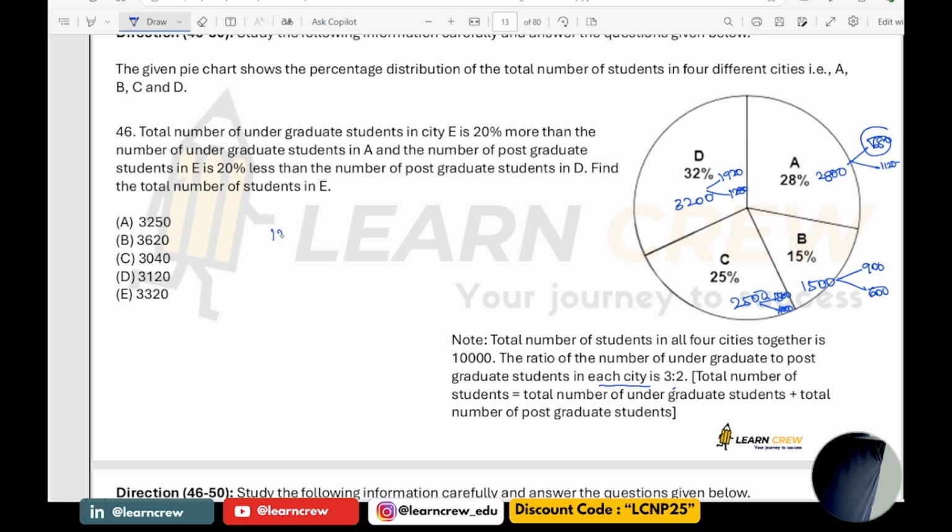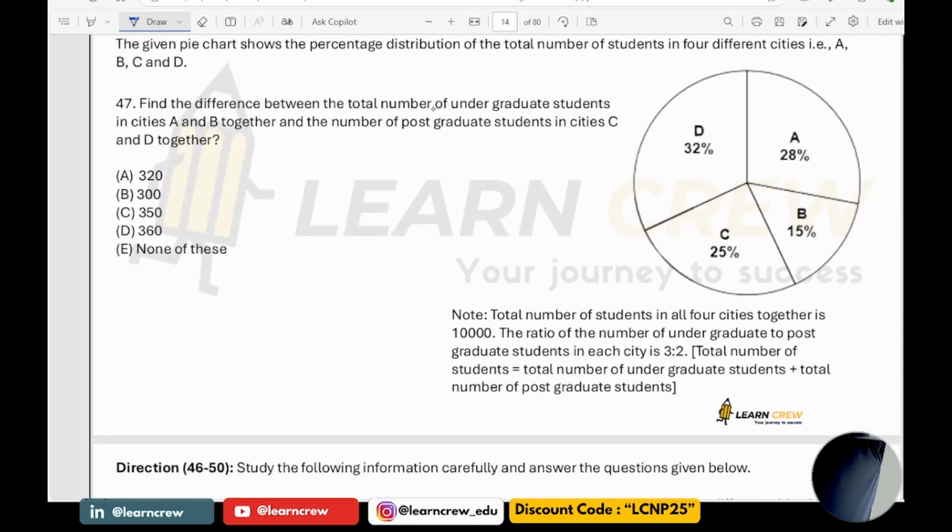One is 120% of 1680. The other is 80% of 1280. So it is nothing but 2016. It is nothing but 1024. So the sum of these two is 3040. So 3040 is the answer.